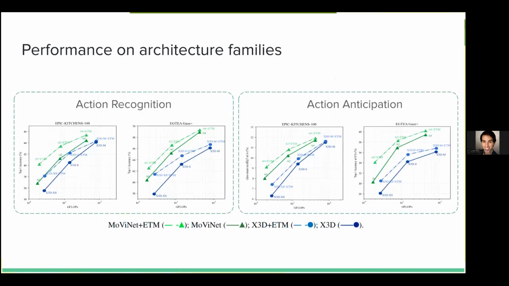Finally, we observe performance on different architecture families, and we see that on action recognition and on action anticipation, using X3D and MovieNet variants, again, the performance increase is larger for smaller variants, and it gets reduced when we observe variants that are a little bit more complex.